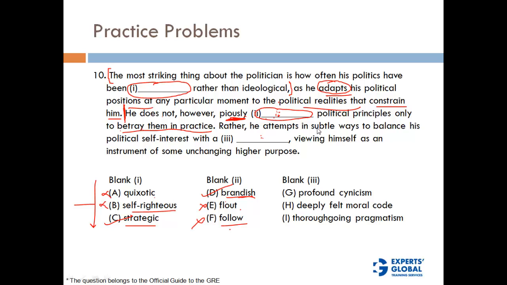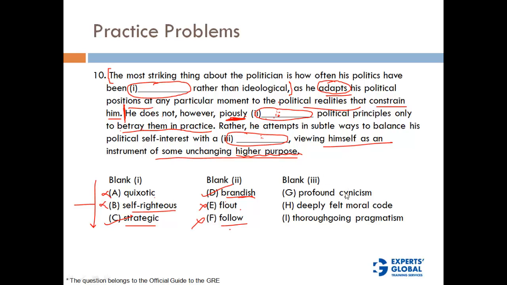Rather, he attempts in subtle ways to balance his position, political self-interest, with a something. Okay, so he's trying to balance himself or his interest with something, viewing himself as an instrument of some unchanging higher purpose. So he believes that his balance, or his strategic flexibility, that he is using to balance his position, is something of a higher purpose. So he truly believes that, and that is what he does. This is what the sentence is saying.